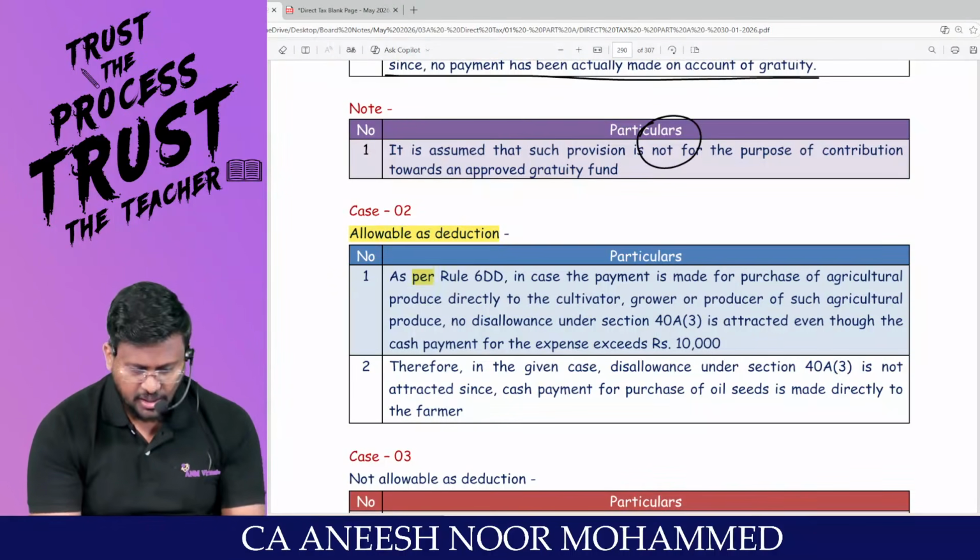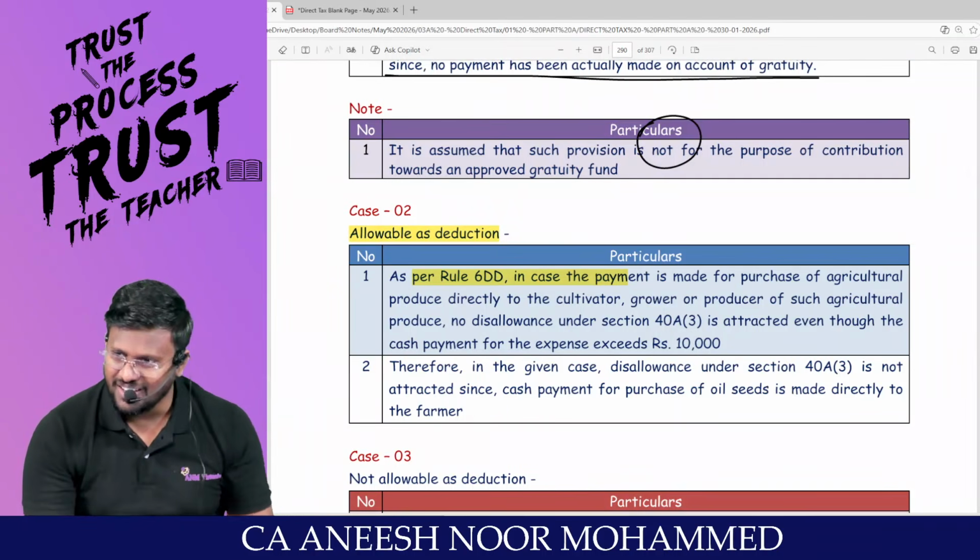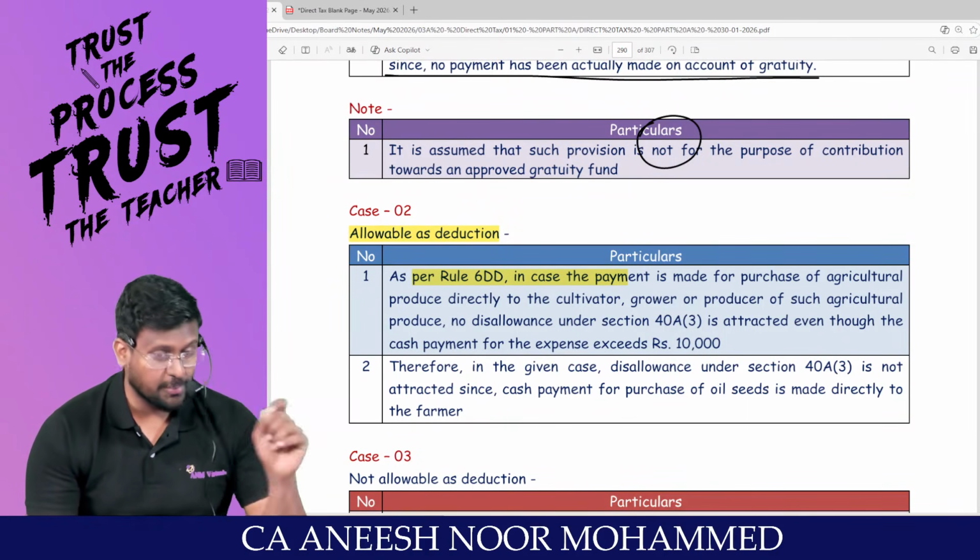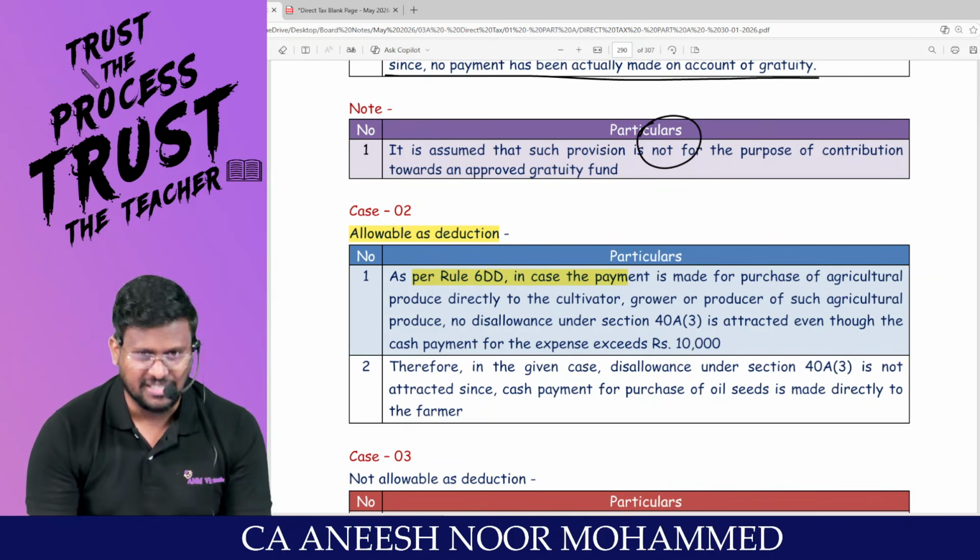Sir, as per Rule 6DD, we should know what are the items covered in Rule 6DD. In that, agriculture produce, apiculture, horticulture, pisciculture.